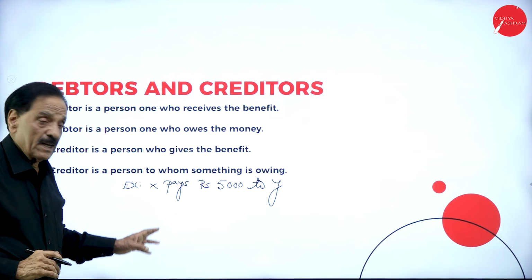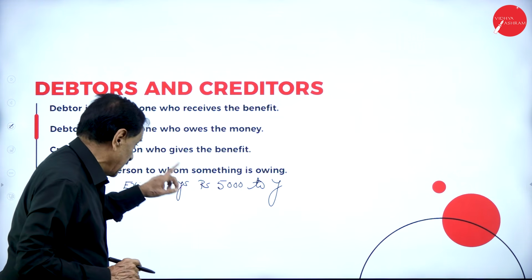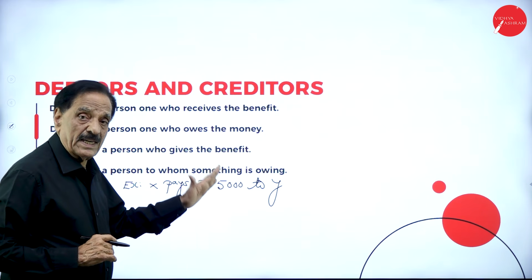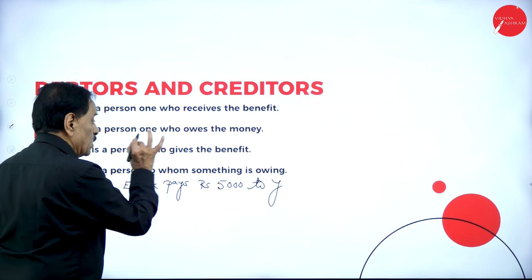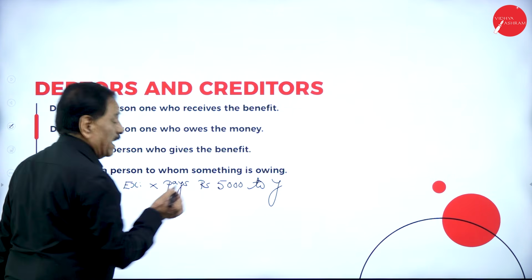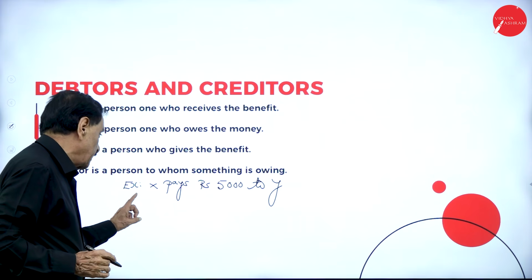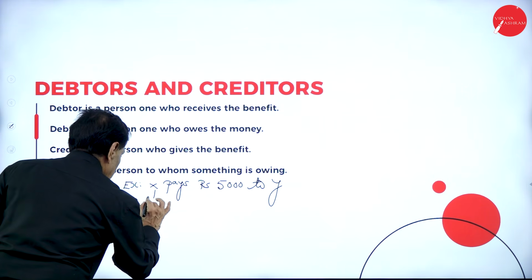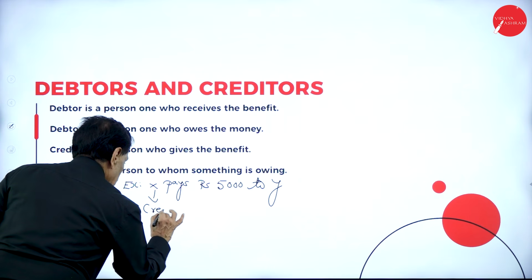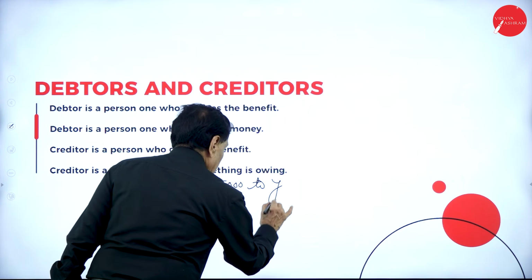Who is the giver? X. Who is the receiver? Y. So X becomes the creditor and Y becomes the debtor. How much cash? 5. Who is the giver of the benefit? X. Who is the receiver of the benefit? Y. Receiver of the benefit is the debtor. Giver of the benefit is a creditor. Here X becomes the creditor. Y becomes the debtor.